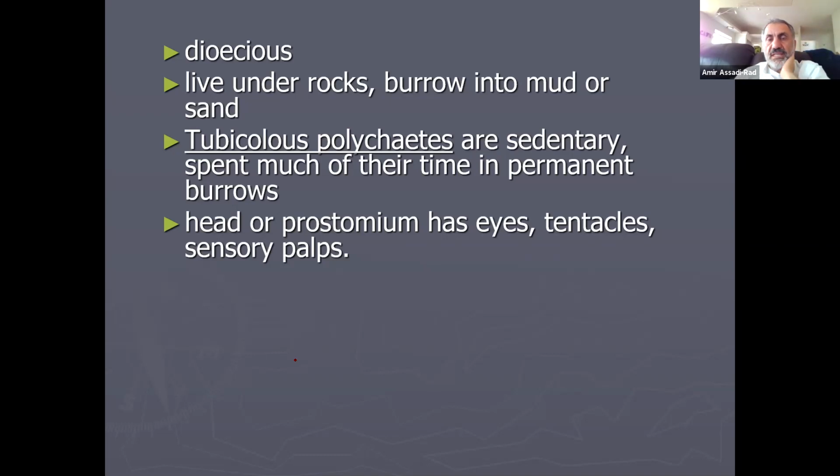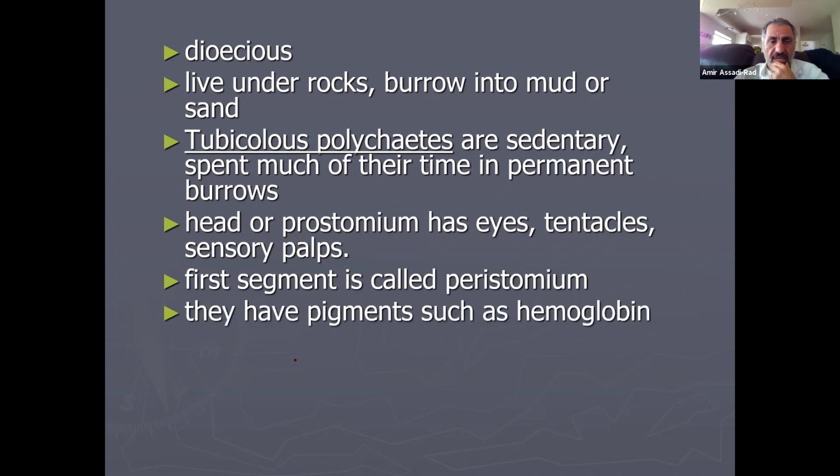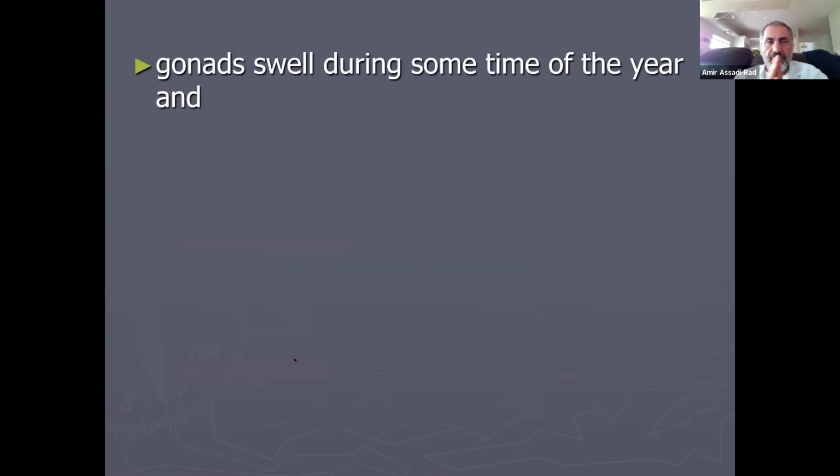These are sedentary animals and spend much of the time in permanent burrows. The head, or prostomium, has eyes, tentacles, and sensory palps. The first segment is called the peristomium. We already talked about that. They have pigments such as hemoglobin, fertilization is external, and the larva is called trochophore, which we do not have a slide of.